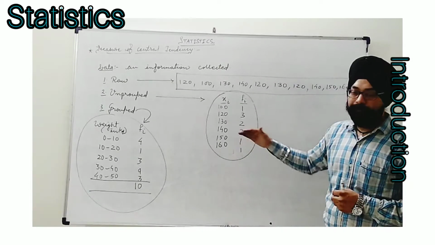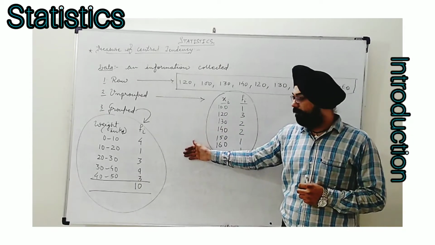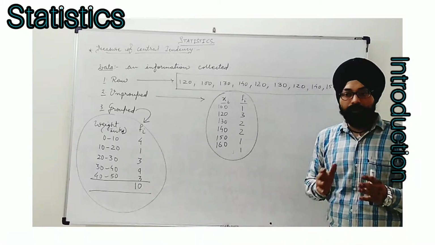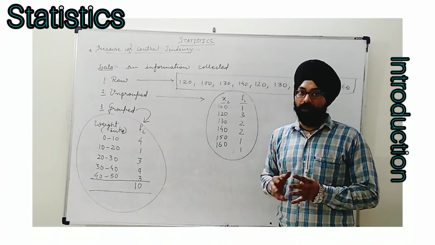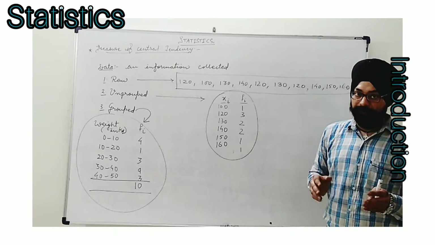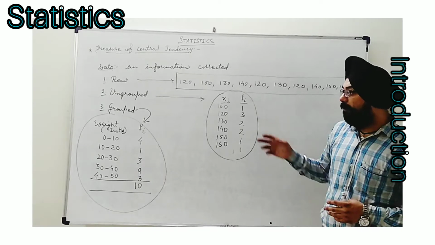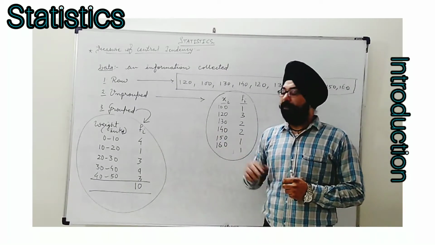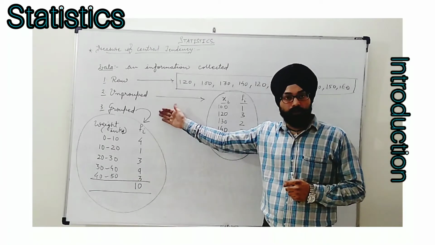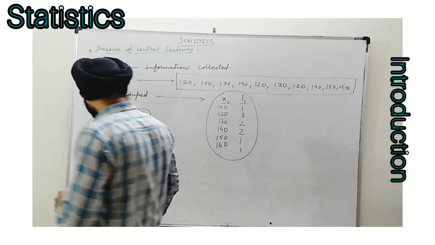Now, the next step after ungrouped data is grouped data, in which what happens? Mainly grouped data is provided whenever we have a large number of objects, like the students I have taken. If students are many in number, then we will consider grouped data. Also when variation is too much, at that time also we use grouped data for presentation. Okay, what happens in grouped data? We will see.